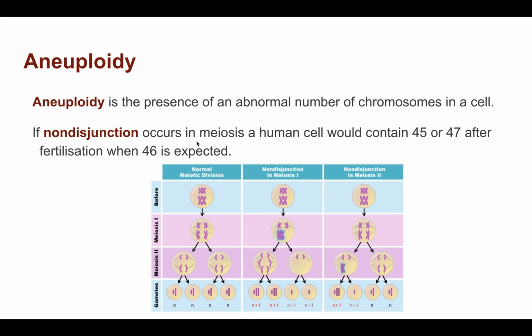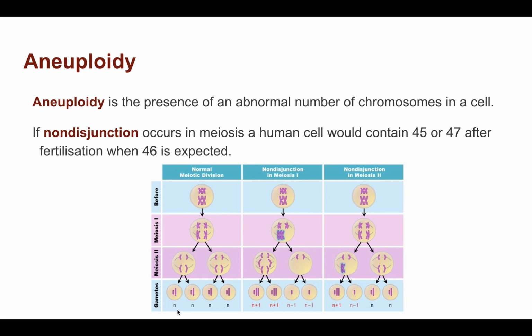If non-disjunction occurs in meiosis, so non-disjunction meaning that the chromosomes don't separate properly, if that happens in meiosis, then you could have 45 chromosomes in one cell, 47 in the other, when we would expect to have 46. So this is normal meiosis here. Have a look. We have in meiosis 1, homologous chromosomes separate. In meiosis 2, sister chromatids separate. And we end up with one copy of all of the chromosomes in the daughter cells.